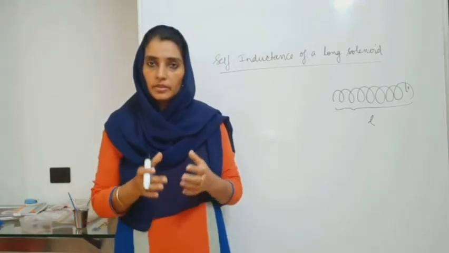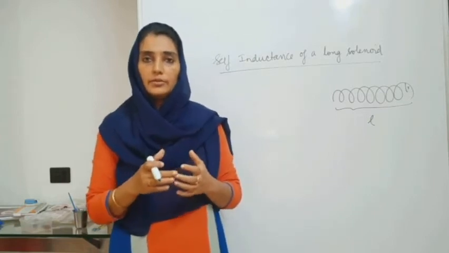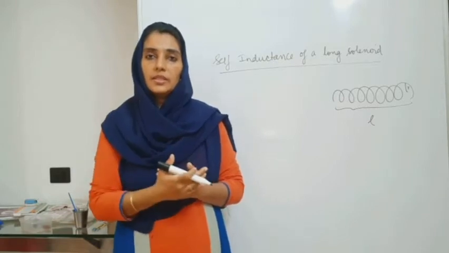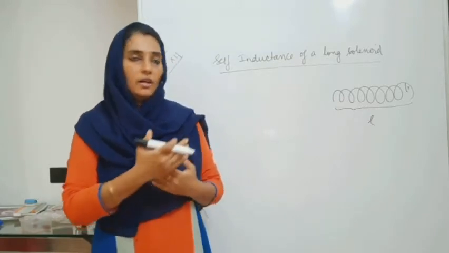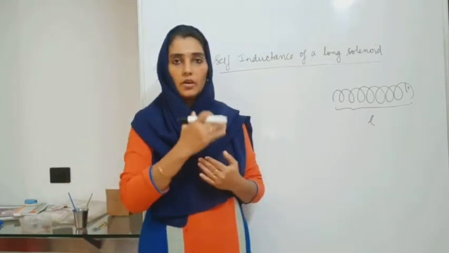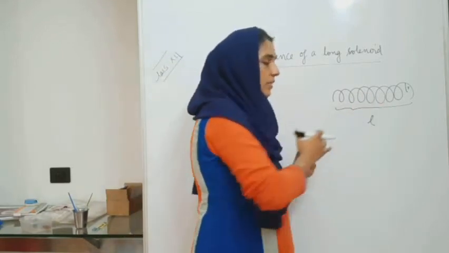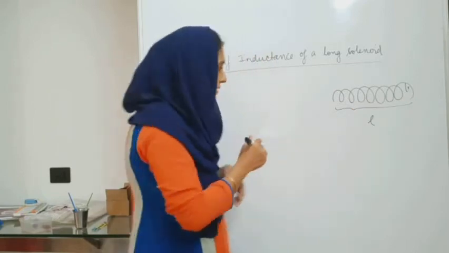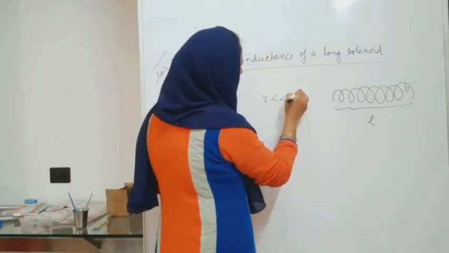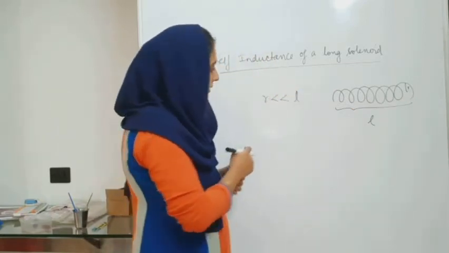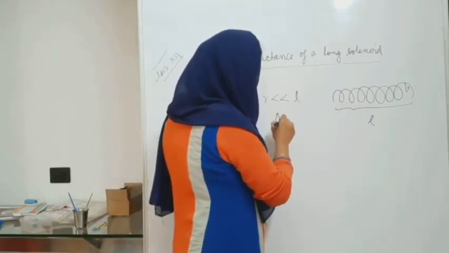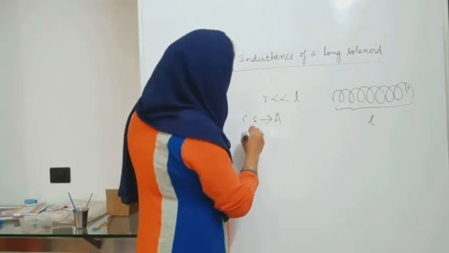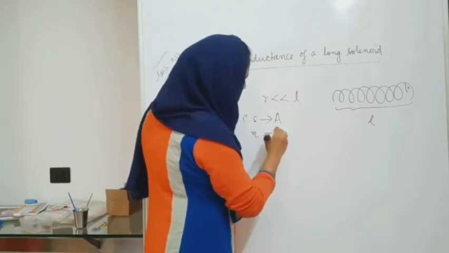It is the phenomenon of producing an induced EMF, also known as the back EMF, which opposes any change in the current flowing through the coil. So in this case, let us consider a solenoid of length L and radius R such that R is much less than L, and it has a uniform cross-sectional area A, and let n be the number of turns per unit length.